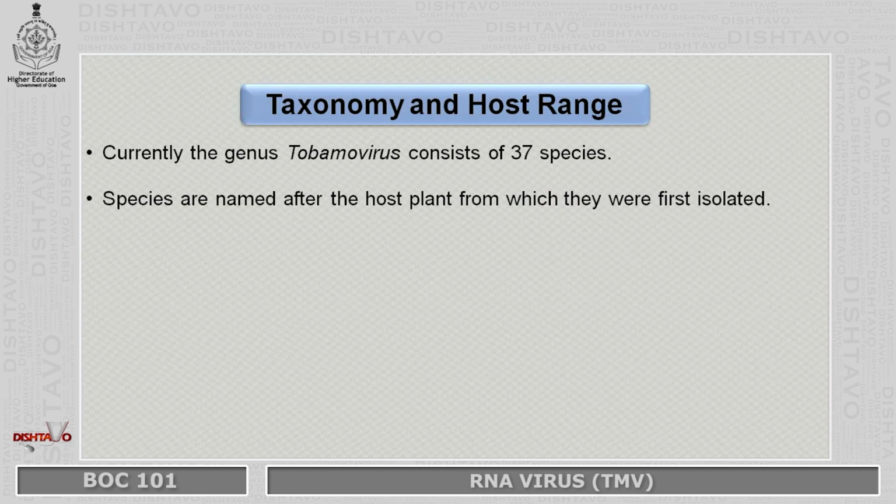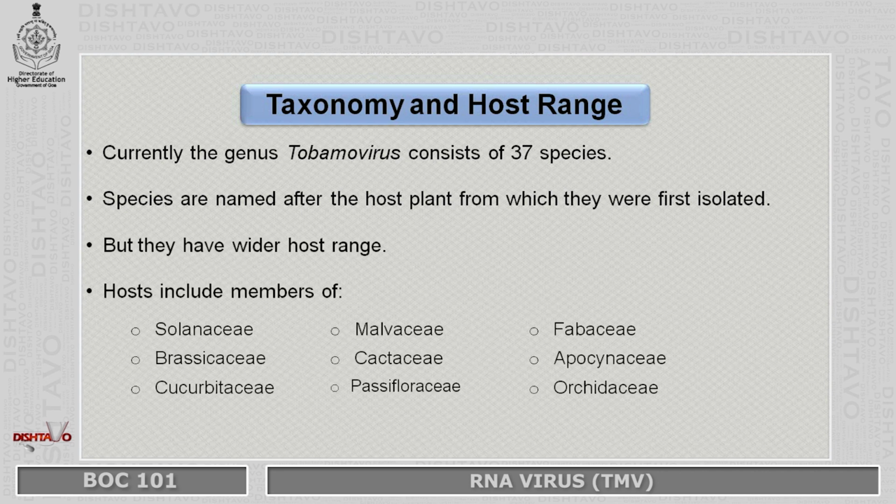Now, coming to the taxonomy and host range. Currently, the genus Tobamovirus consists of 37 species. The names of these species are given after the host from which they were first isolated. But that doesn't mean the virus is very narrowly host specific.